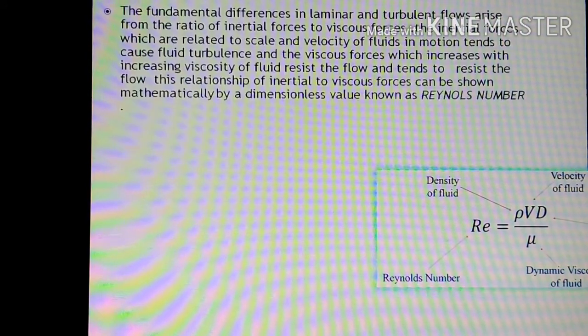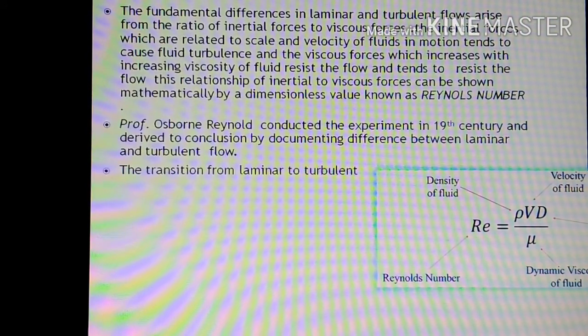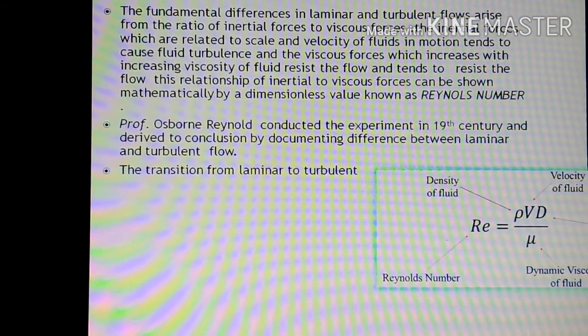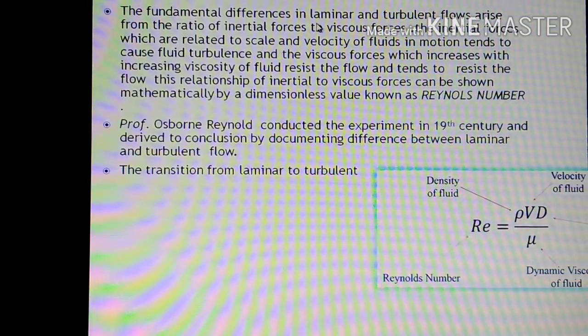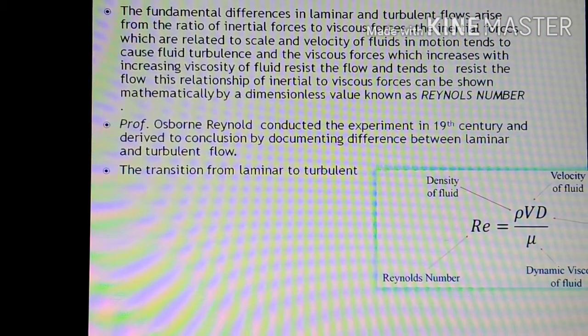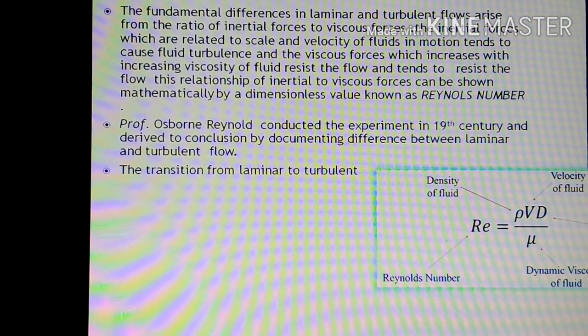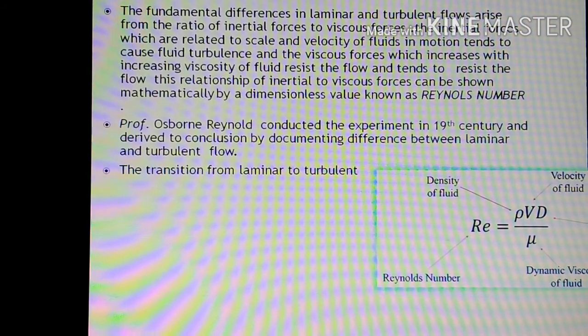Whether the flow will be turbulent or laminar is defined by a dimensionless quantity known as the Reynolds number. The fundamental difference between laminar and turbulent flow arises from the ratio of inertial forces to viscous forces. The inertial forces, which are related to scale and velocity of the fluid in motion, tend to cause fluid turbulence, and the viscous forces, which increase with increasing viscosity of the fluid, resist the flow.